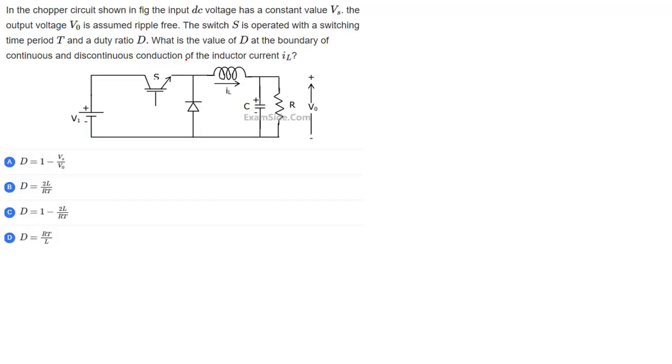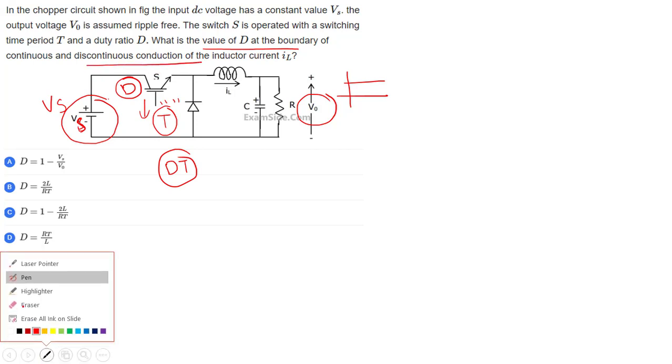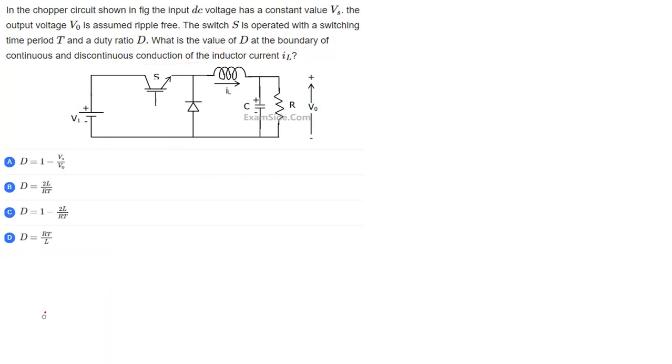Next question. In the chopper circuit, this is the input DC, Vs, not V1. It's a constant. Output voltage is assumed ripple free, so it's almost constant. I told you the meaning of ripple free. The switch is operated with time period T and duty cycle D, where DT is nothing but T on. Now he's asking what is the value of D at the boundary of continuous and discontinuous conduction?